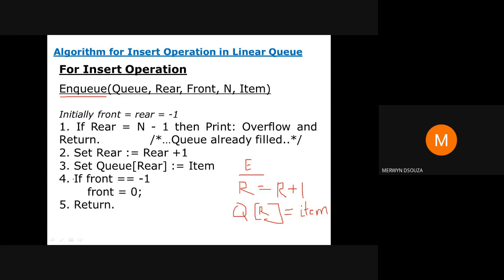So these are the 2 main steps that you are going to perform most of the times. The other steps, step 4 and 5 and step 1, you're going to do only in special situations. Most of the times you're going to do steps 2 and 3, which I've written here. Step 2 is rear equal to rear plus 1, and the third step is you store the item in the queue. You can note down these 2 things in your book somewhere and keep it, because we'll do one example later.